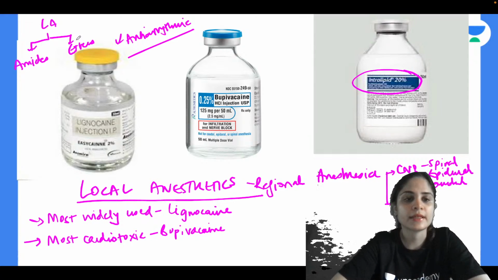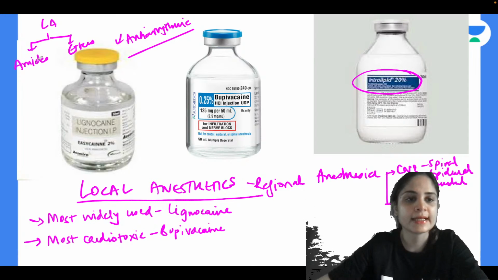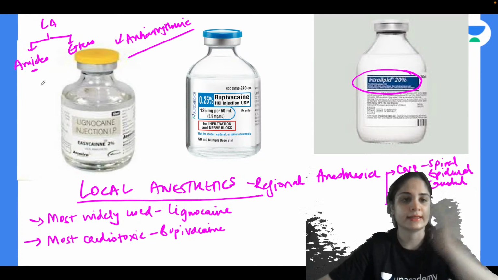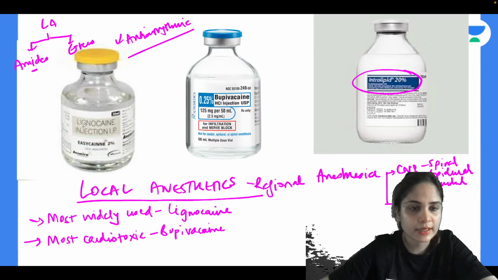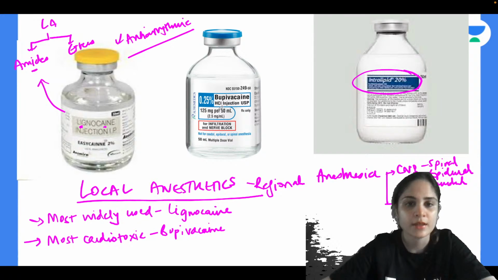Okay, so I'll give you a very easy trick to remember this. Now, if you look at amide, it has an I in it, correct? So remember, all the amides have an extra I in them. Can you see lignocaine has two I's? Okay, so there is an extra I over here. So this is also an amide. Bupivacaine again has two I's. So bupivacaine is also having an extra I, so this is also an amide.